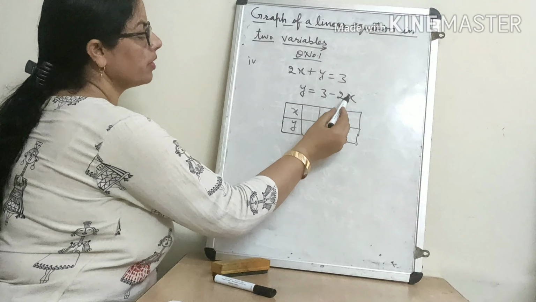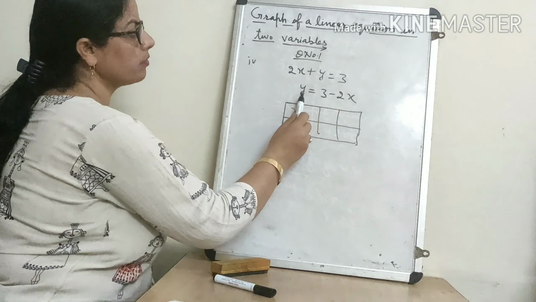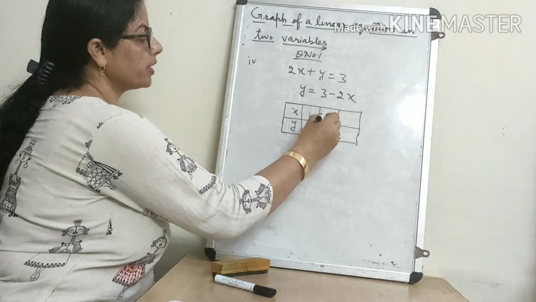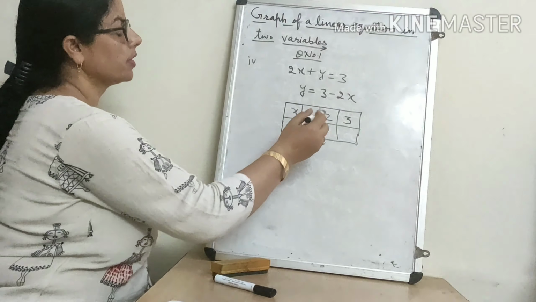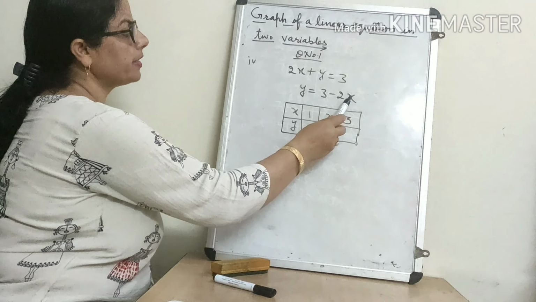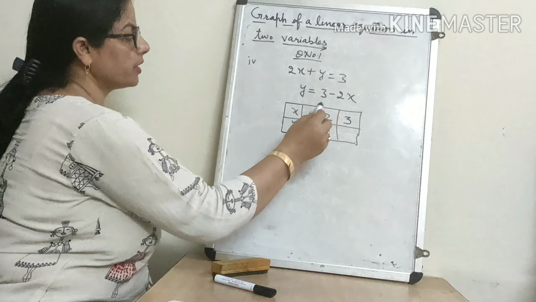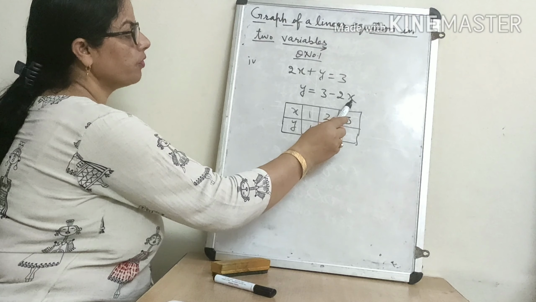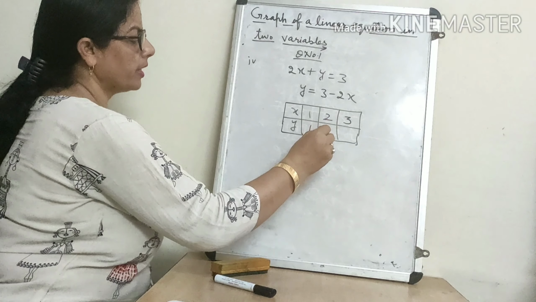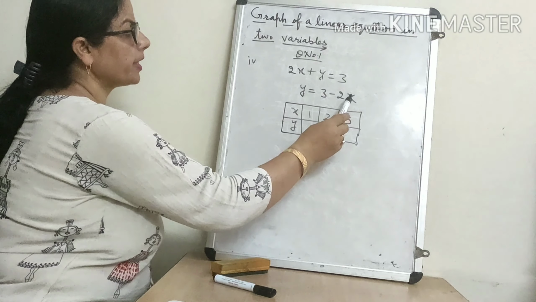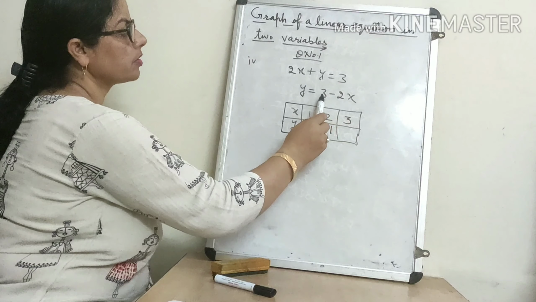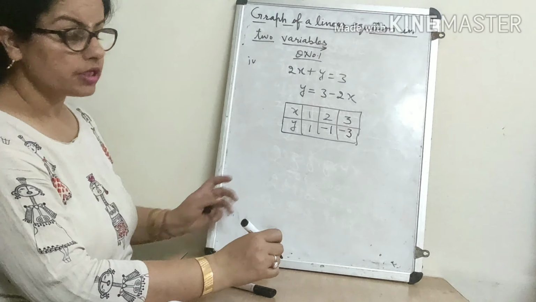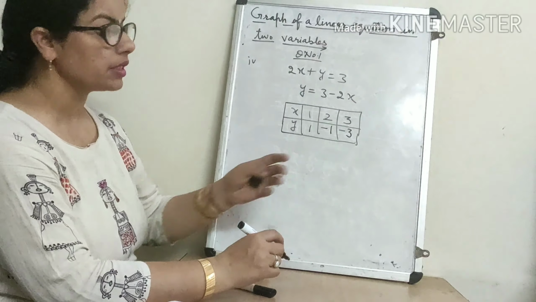See, if we put the value of x, then we will get the value of y. So one time we will write 1 here, one time 2, one time 3. In place of x, if we write 1, 2 1s are 2, 3 minus 2 is 1. If you write 2 here, 2 2s are 4, 3 minus 4 is minus 1. If you write 3 here, 3 2s are 6, 3 minus 6 is minus 3. So in this way, first we will find a minimum of 3 solutions.